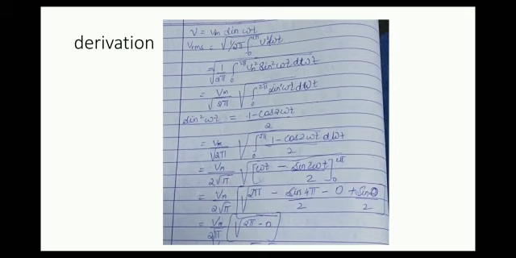The same quantity of heat can be produced in the same resistance in the same time by passing a steady current of constant magnitude through it. The value of such steady current is called the effective value or the virtual value or RMS value of the given alternating current and is denoted by IRMS.